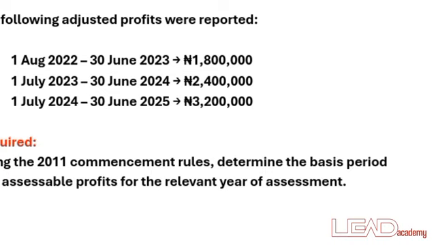The business commenced on 1st August 2022 and the accounting year end was 30th June. Then the second year of assessment in the new commencement rule begins the next day after the year end of the previous year of assessment. So you begin from July down to June.